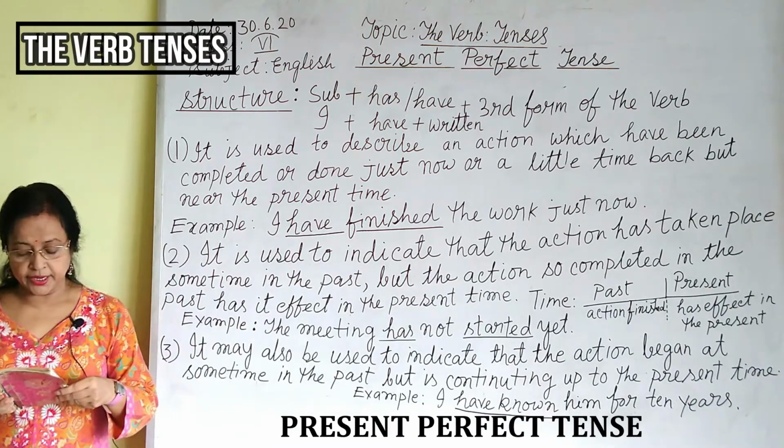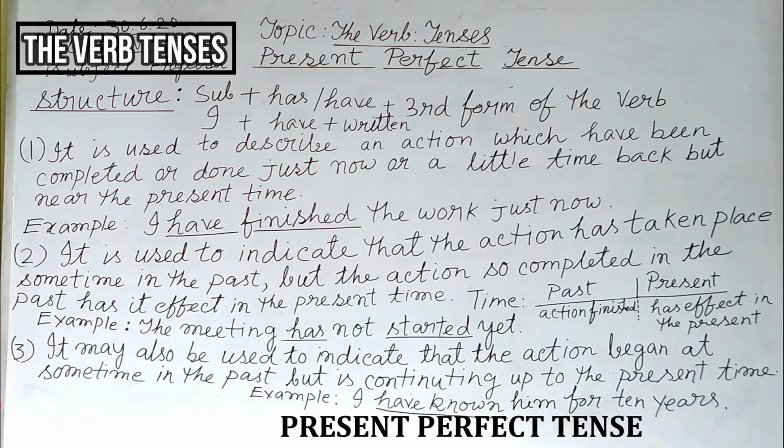Now, number 2, it is used to indicate that the action has taken place sometime in the past. It may be long back, but the action so completed in the past has its effect in the present time.